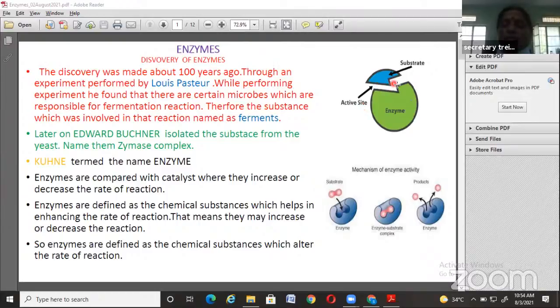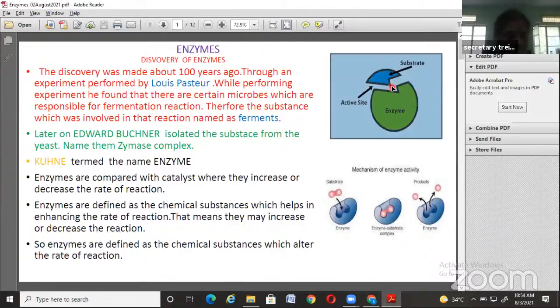In the place of the active site, this substrate molecule will be induced into it, and after that they will make a complex, and reaction takes place between this enzyme and substrate molecule, and the end product will be given out. So this is about the general points about the enzymes.